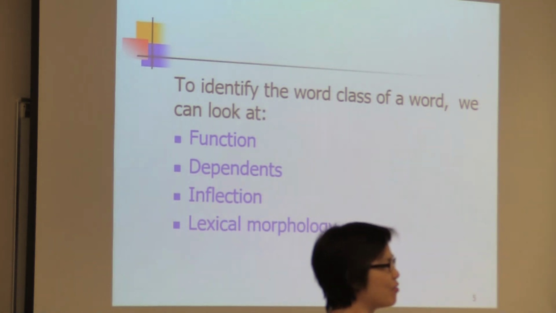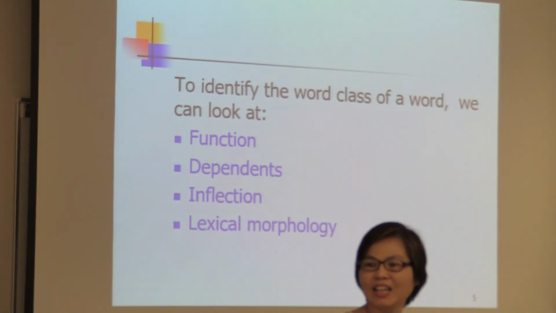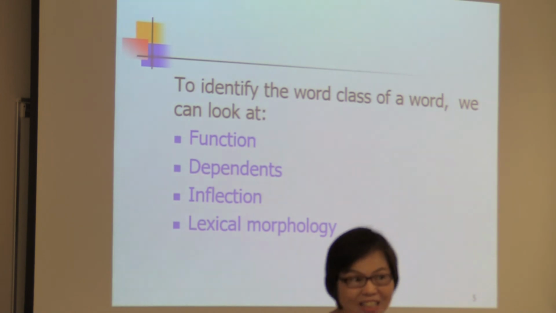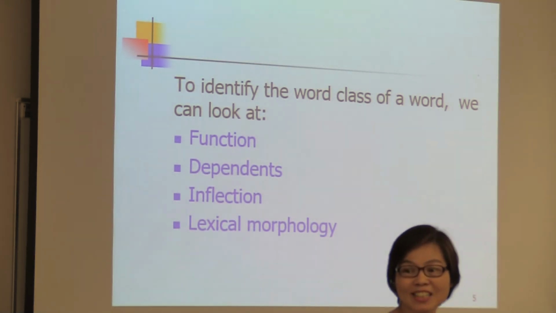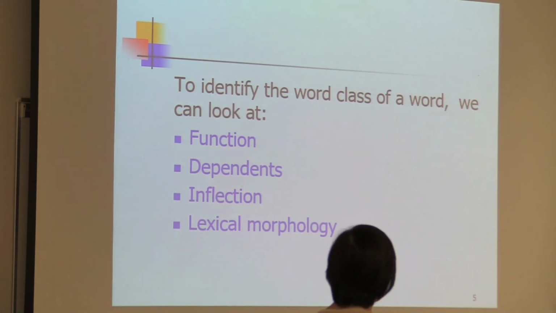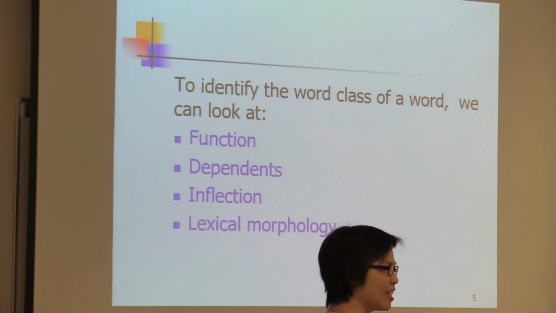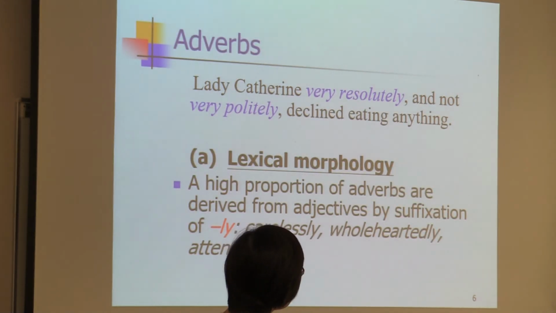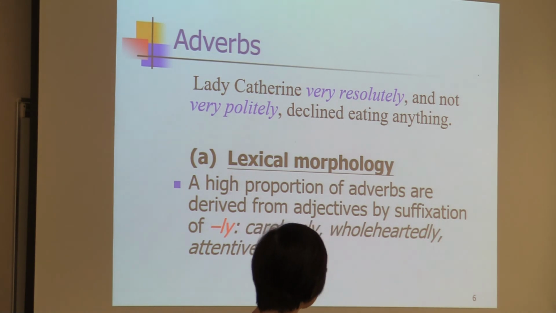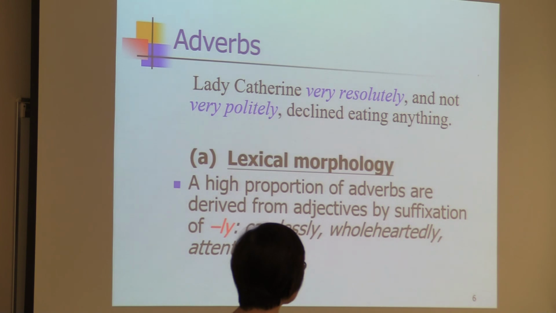Yeah. To form an adverb, usually we have ly, like carelessly, or carefully, happily. Yeah, ly. Good. So you see, you have got a very clear mindset now. Now let's look at them one by one. Now first, let's look at lexical morphology. As we have said, ly is the most commonly used suffix to form